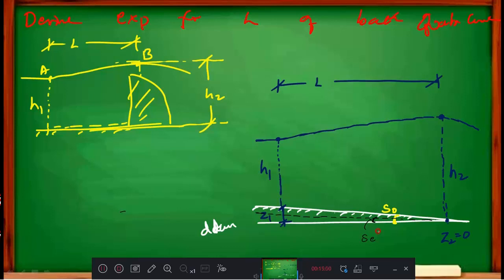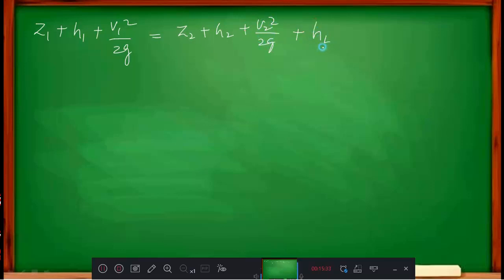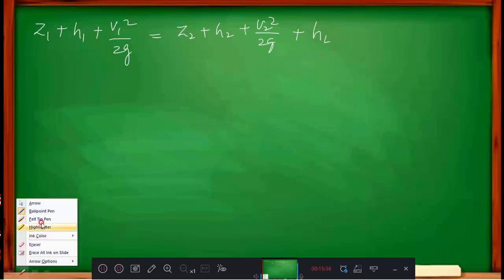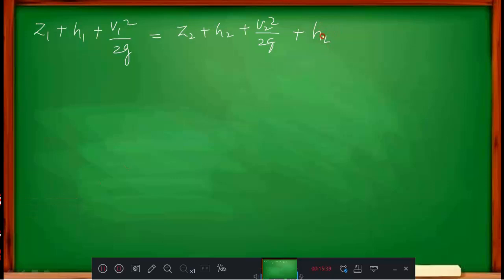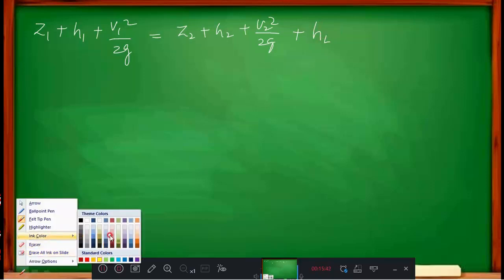Right? Okay. Now I will write Bernoulli's equation, or specific energy equation, at section 1 and at section 2. What will I get if I write Bernoulli's equation? At 1, Z1 plus H1 plus V1 square by 2G is equal to Z2 plus H2 plus V2 square by 2G plus HL. Why did this HL come here? Because there is some loss. That I considered here.